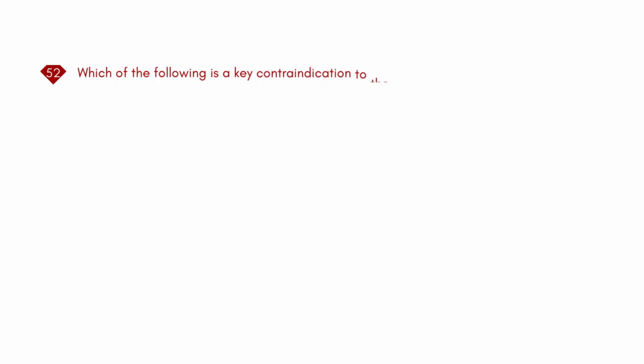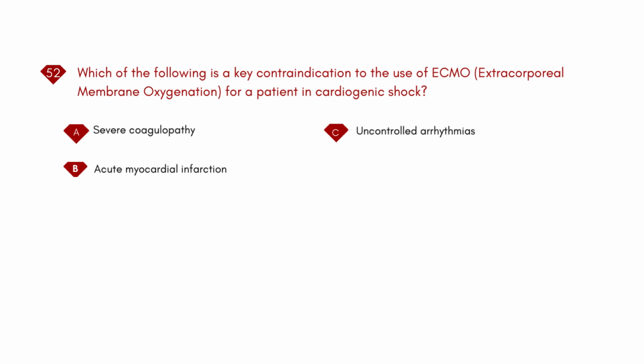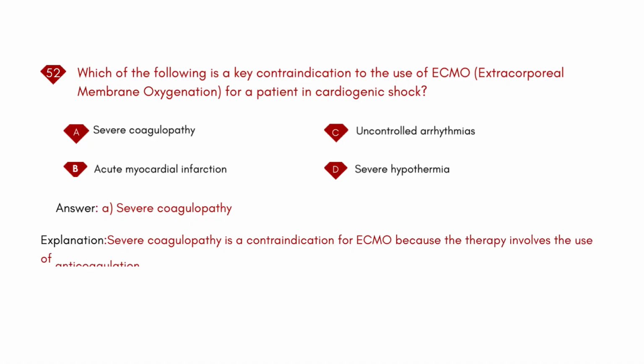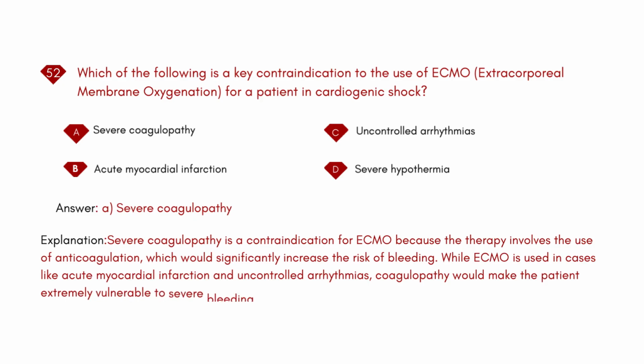Which of the following is a key contraindication to the use of ECMO, extracorporeal membrane oxygenation, for a patient in cardiogenic shock? A. Severe coagulopathy. B. Acute myocardial infarction. C. Uncontrolled arrhythmias. D. Severe hypothermia. Answer: A. Severe coagulopathy. Explanation: Severe coagulopathy is a contraindication for ECMO because the therapy involves the use of anticoagulation, which would significantly increase the risk of bleeding.